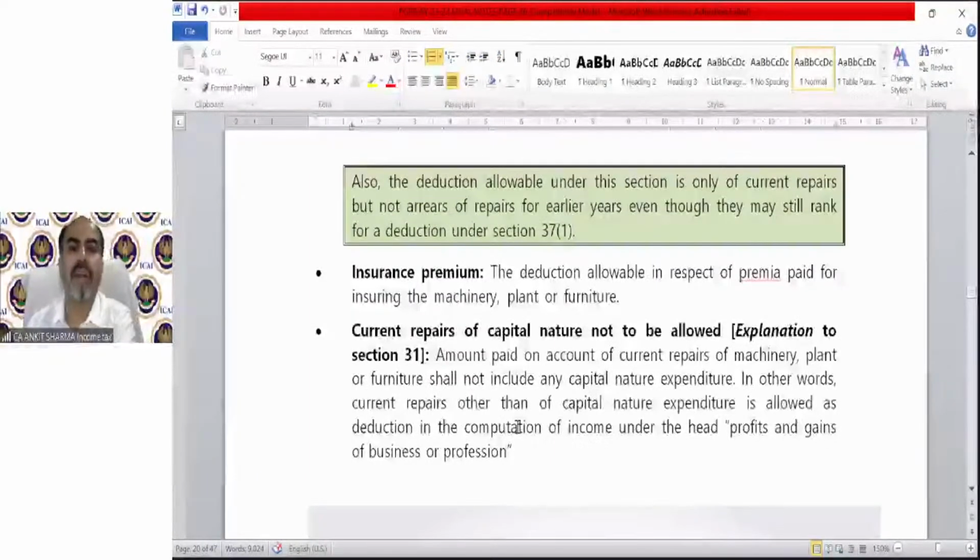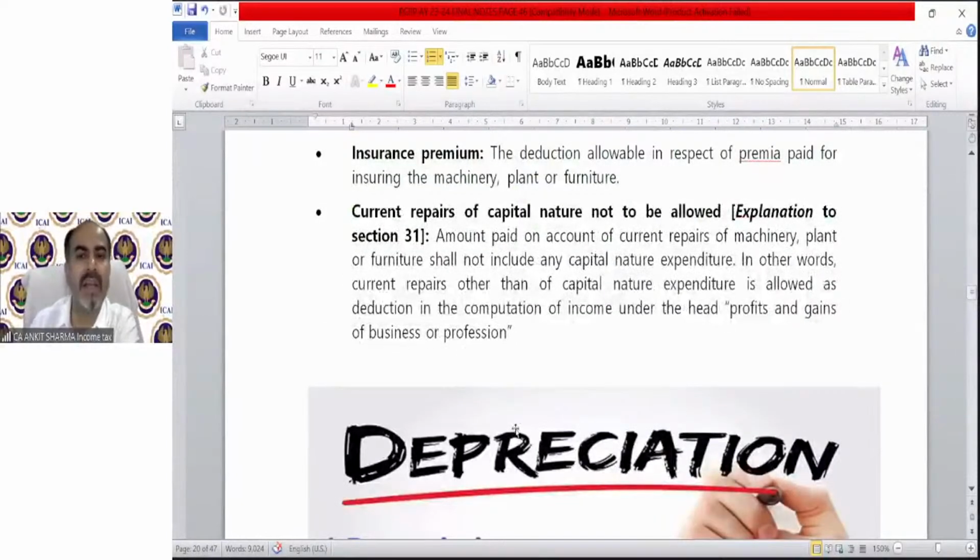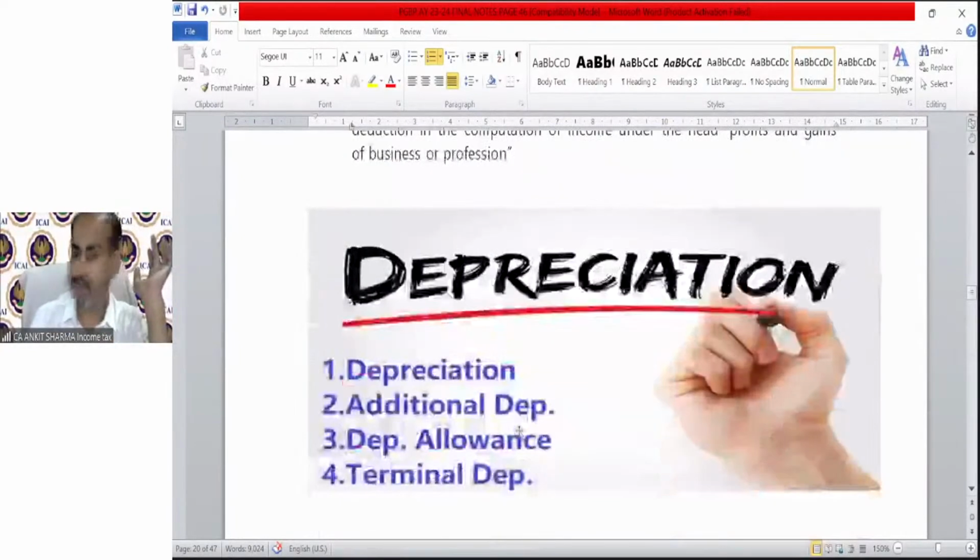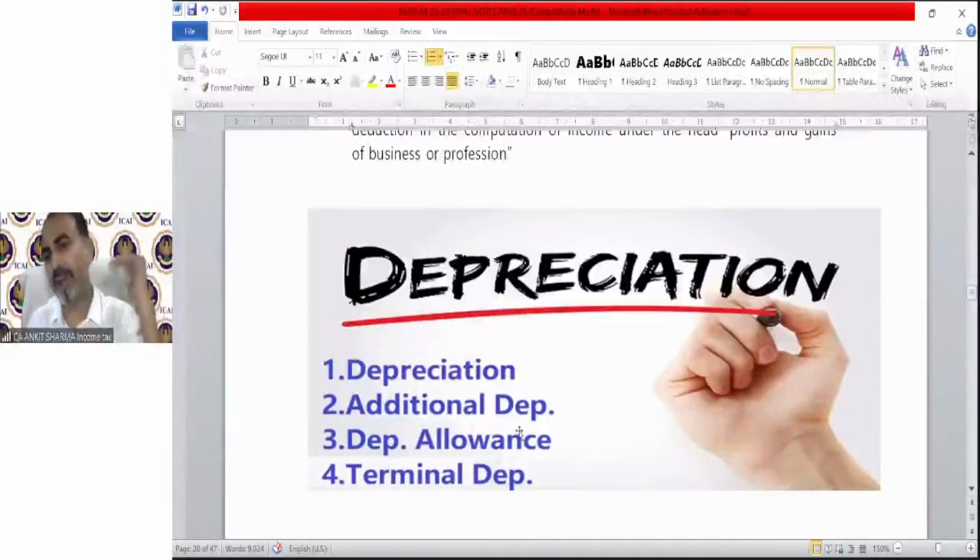Amount paid on account of current repairs of machinery, plant, or furniture shall not include any capital expenditure. In other words, current repairs other than of capital expenditure are allowed as deduction in the computation of income under the head PGBP.